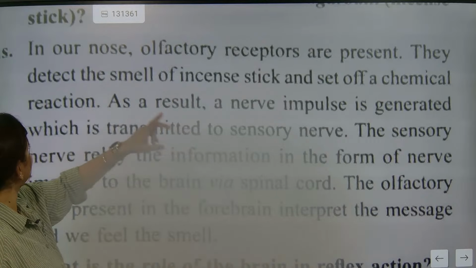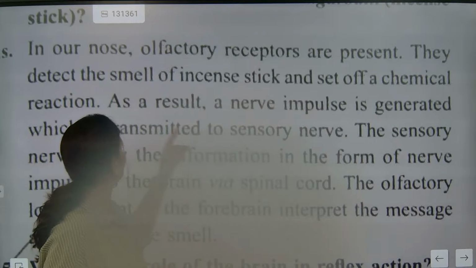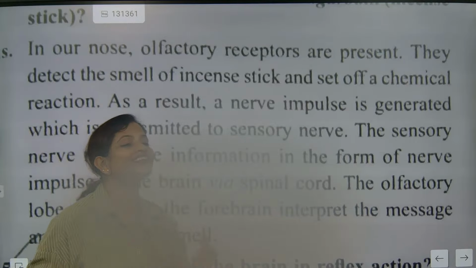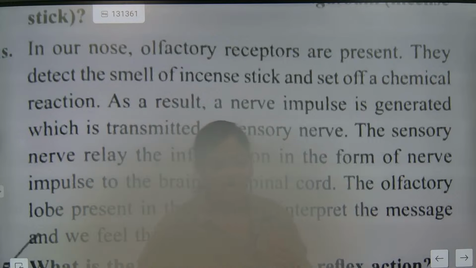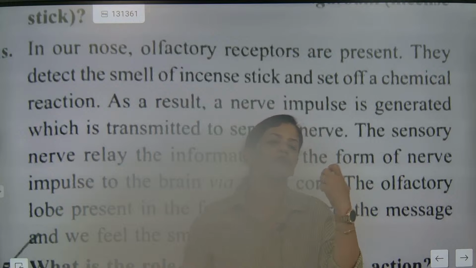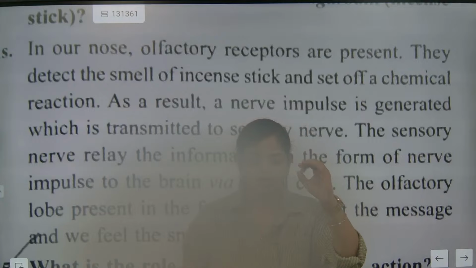First, they detect the smell of the incense stick and set off a chemical reaction. So who is detecting? Olfactory receptors. Where are they located? Nostrils. The nasal passage is here, and after the nostrils there are the olfactory receptors. After detecting the smell, they set off a chemical reaction. Who sets off the chemical reaction? Olfactory receptors. So your target should be: first, olfactory receptor, flowchart. Second, detect the smell. Third, set off a chemical reaction.